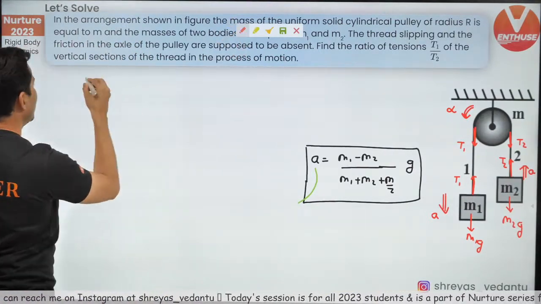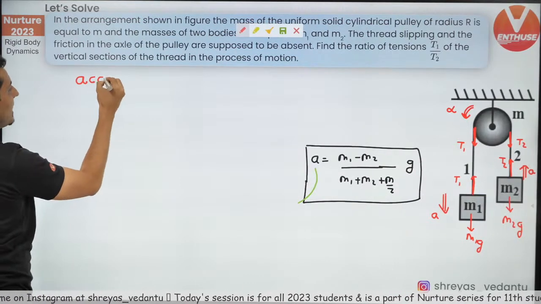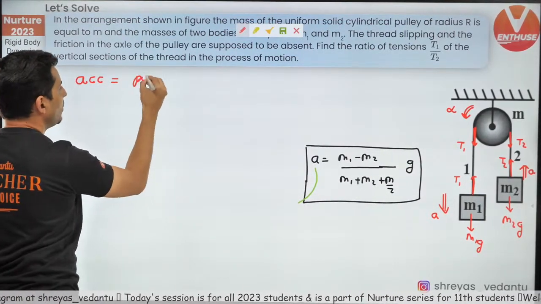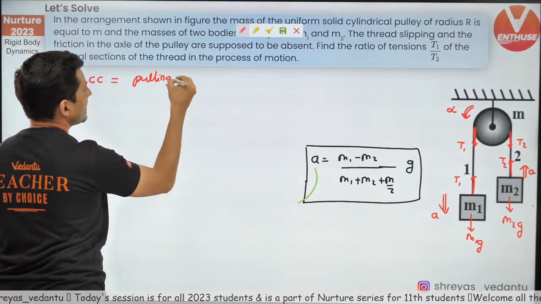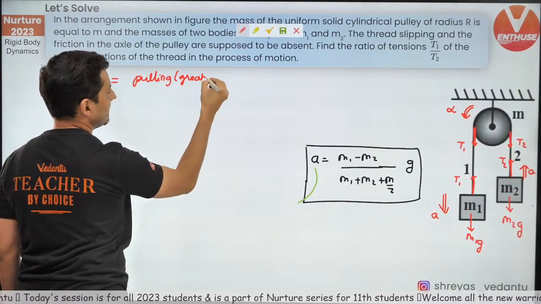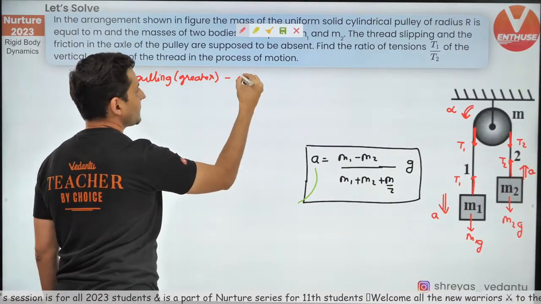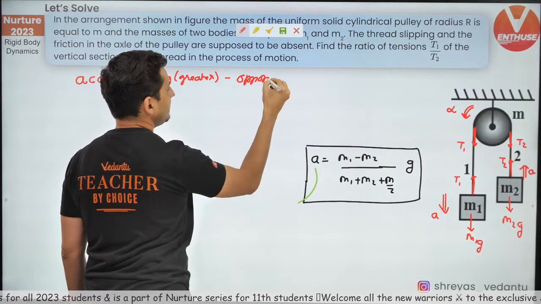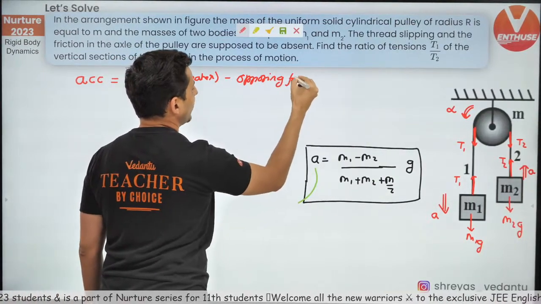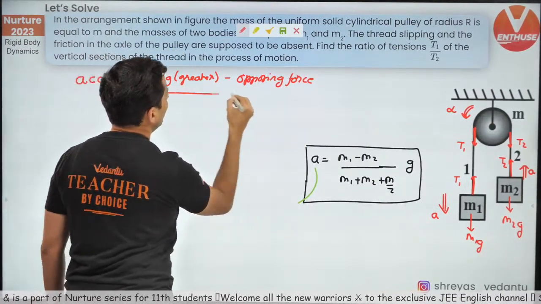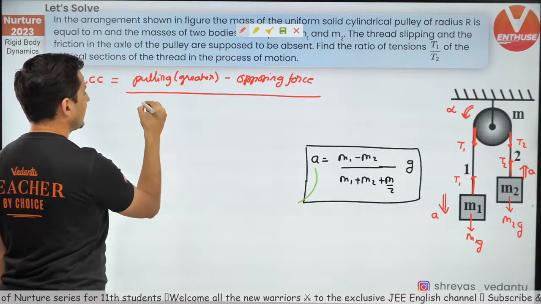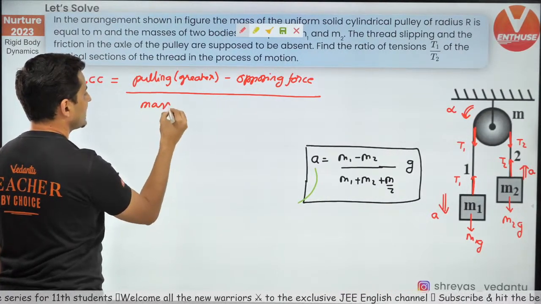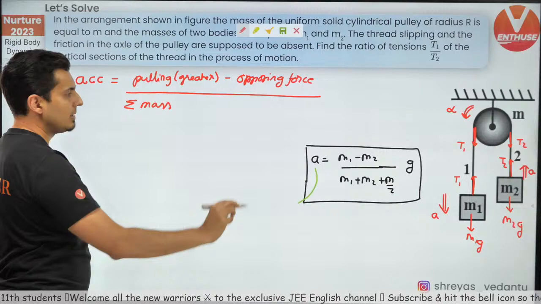Acceleration's direct formula will be the pulling, or the greater force, minus the opposing force, divided by the sum of the masses, the total mass.